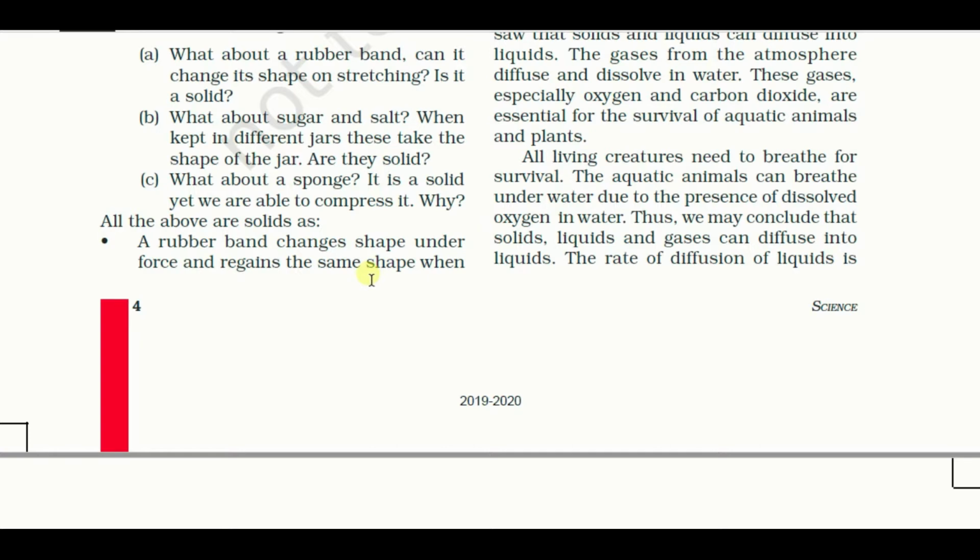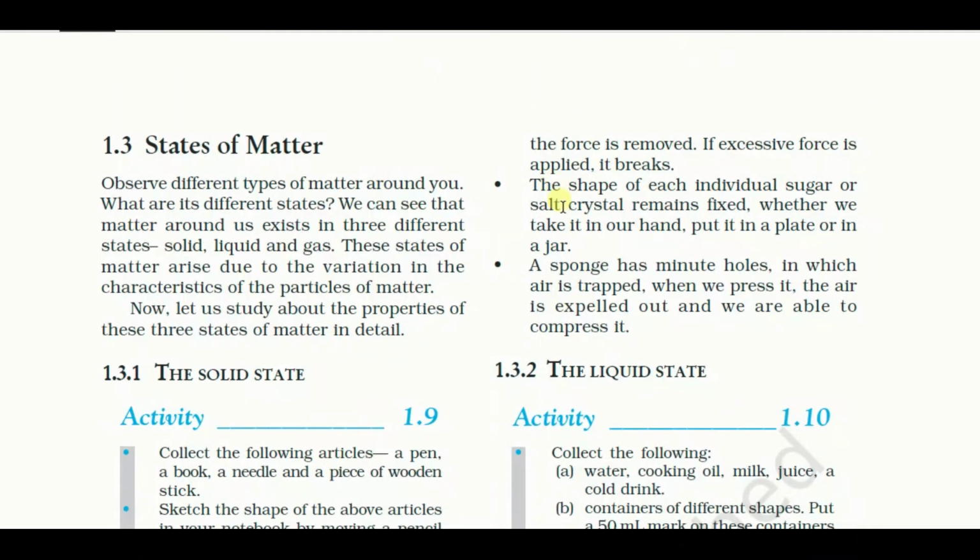Then come to the point: the sugar and the salt. When we keep the sugar and the salt in a jar, it acquires the jar's shape. So can we call them solid? Yes, obviously we can call them solid. How? Because the shape of each individual sugar or salt crystal remains fixed, whether we take it in our hand, put it on a plate or in a jar. That means the overall shape changes, but the individual shape of each crystal of the sugar or the salt remains unchanged. That's why it's a solid.